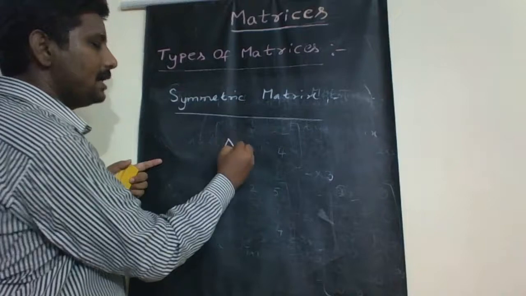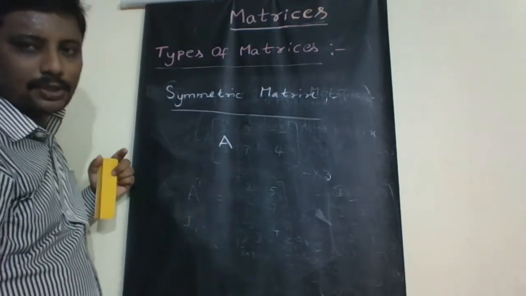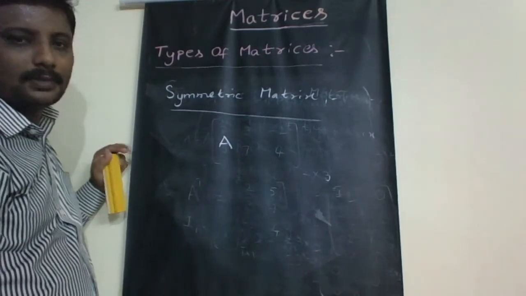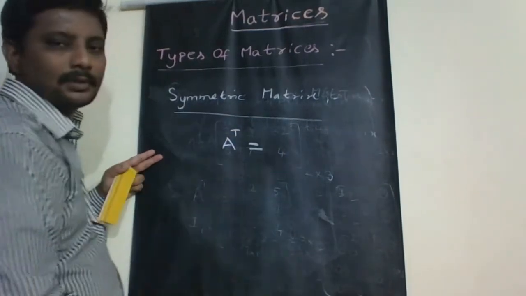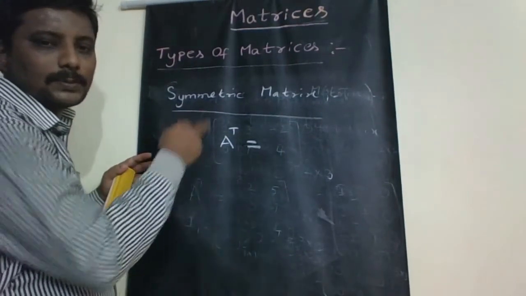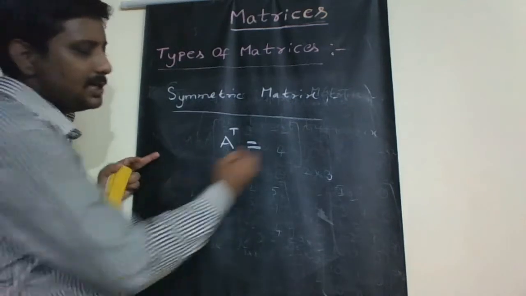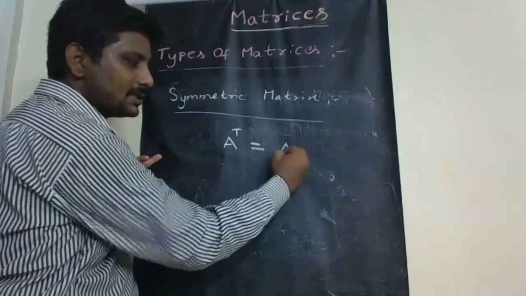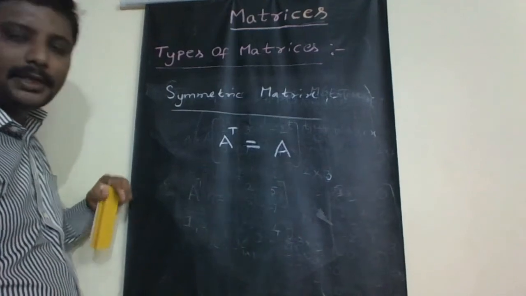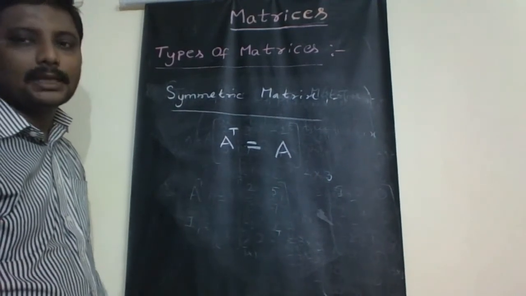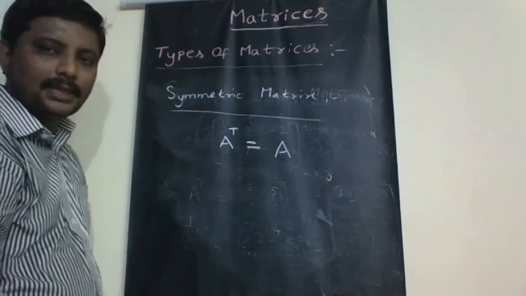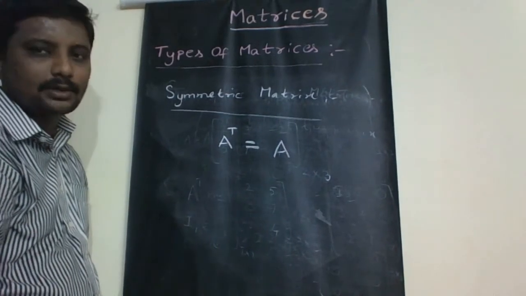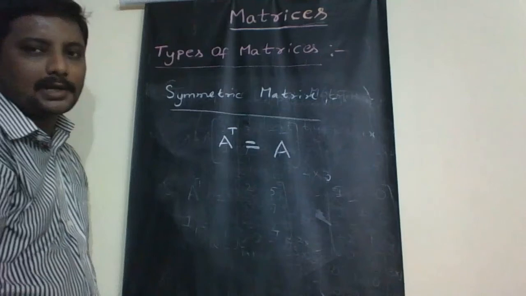A square matrix capital A is said to be symmetric if A transpose, if we compute the transpose of the matrix A, we get the same matrix, that is capital A, then it is known as a symmetric matrix. A transpose is A, then the square matrix capital A is called a symmetric matrix.